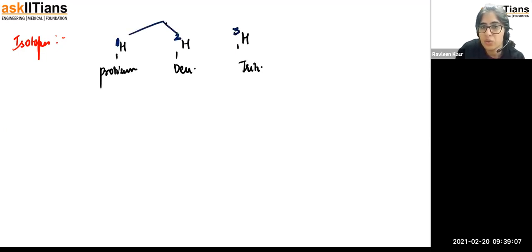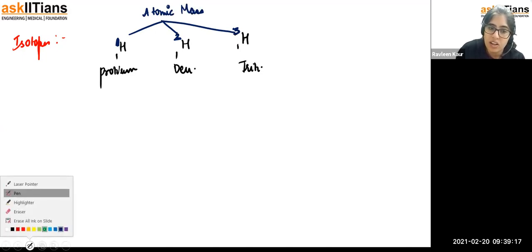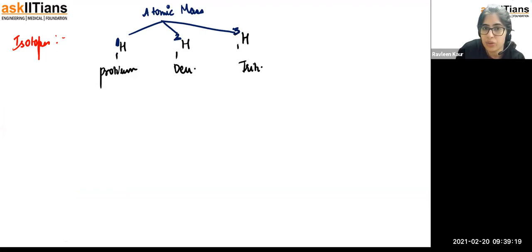So this 1, 2, 3 which is present at the top is called the atomic mass. And this 1, 1, 1 which is present at the bottom is called the atomic number.